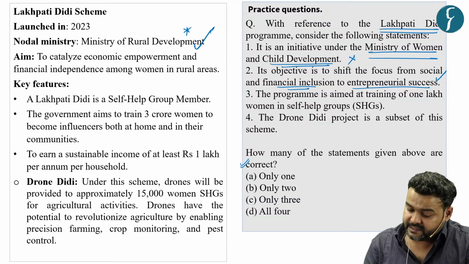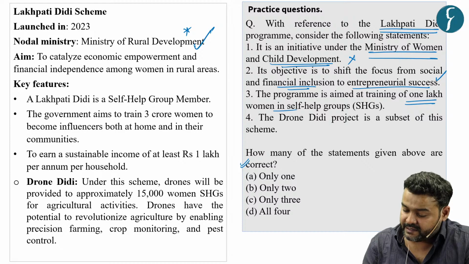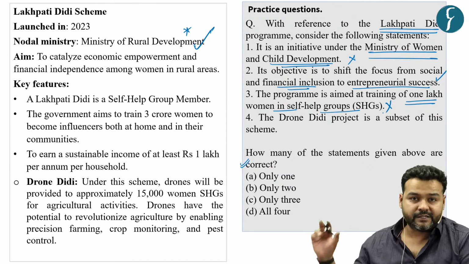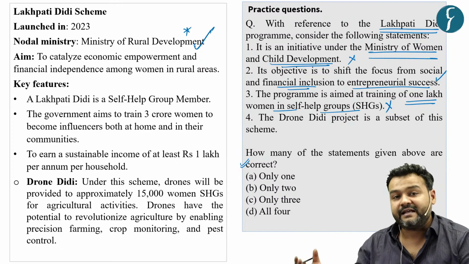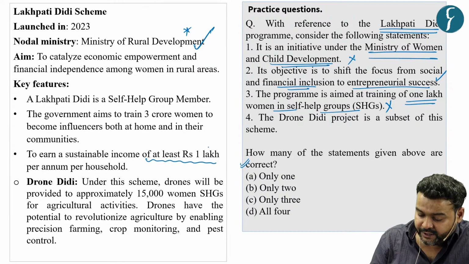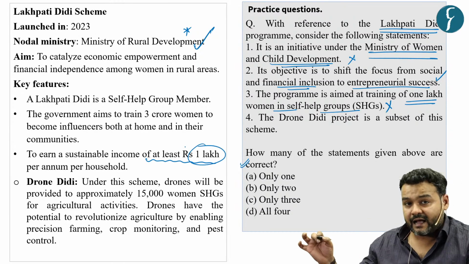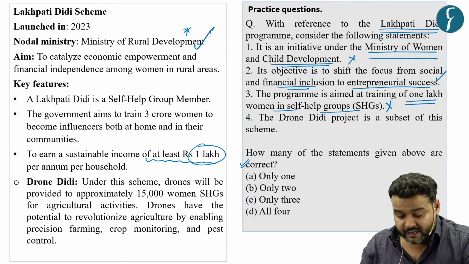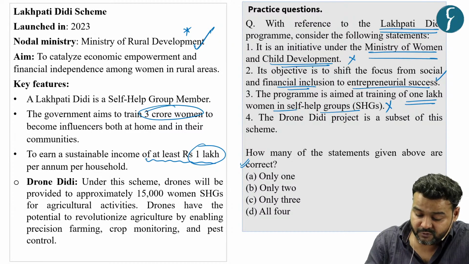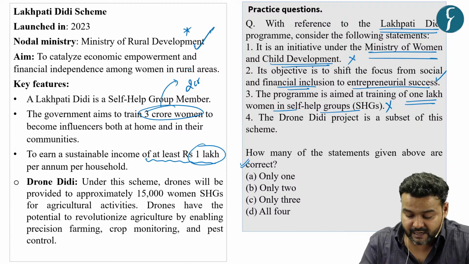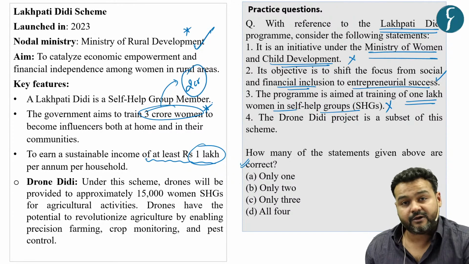Now the third statement says the program is aimed at training 1 lakh women in self-help groups. This is incorrect. The term Lakhpati is about their income. They are going to ensure at least 1 lakh per annum per household. It has nothing to do with the number. The number is 3 crore, which, as I told you earlier, is what the government announced as the expansion from the earlier 2 crore. Now it is 3 crore.